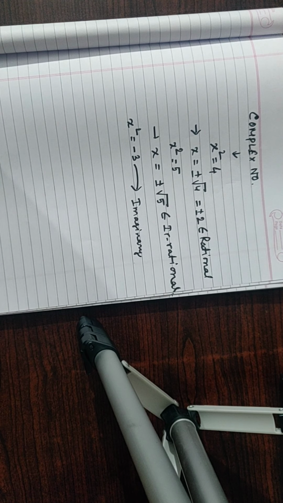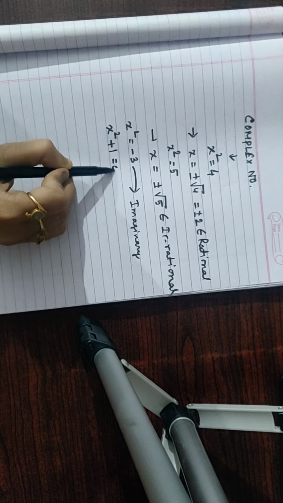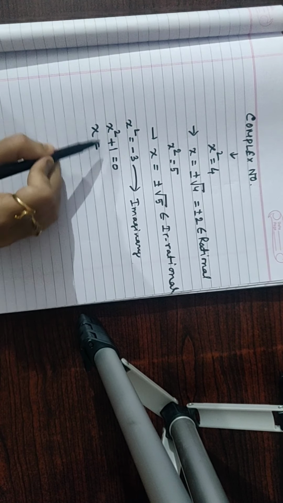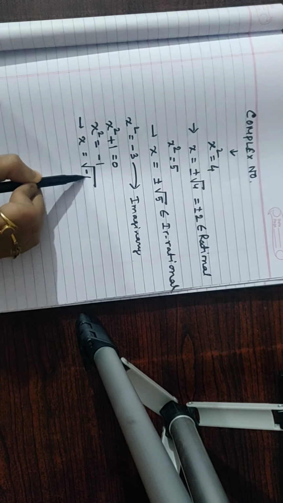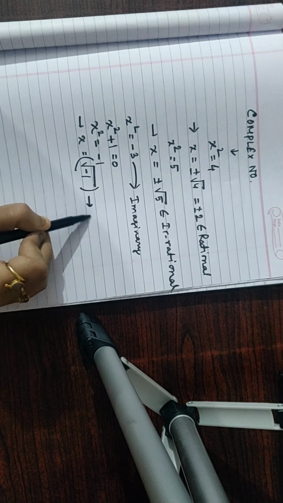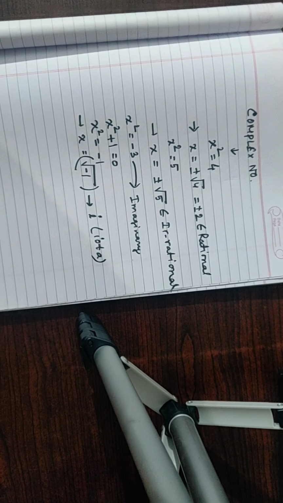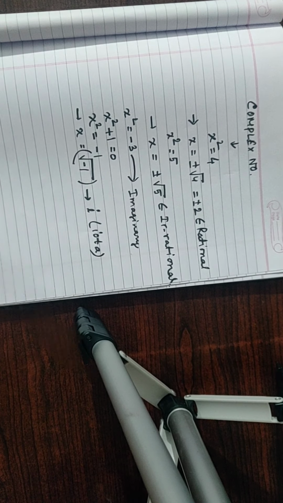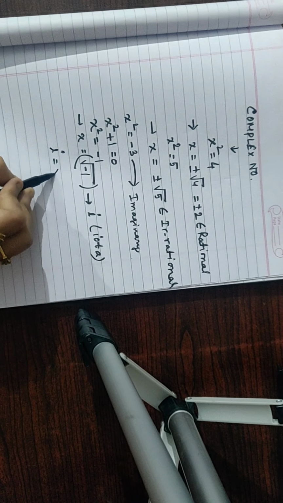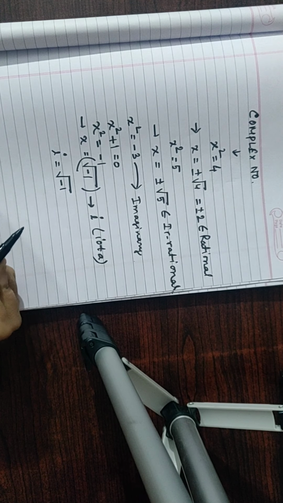So if I solve x square plus 1 equal to 0, then x square equal to minus 1, x equal to root over minus 1. This root over minus 1 is denoted by small i. It is called iota. We call it an imaginary number. So what is the value of i? i is root over minus 1, not plus minus root over minus 1. Only root over minus 1.